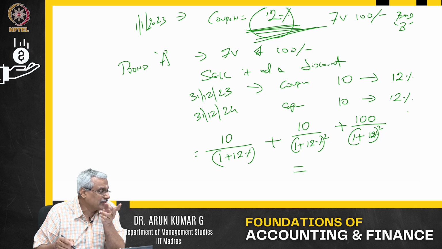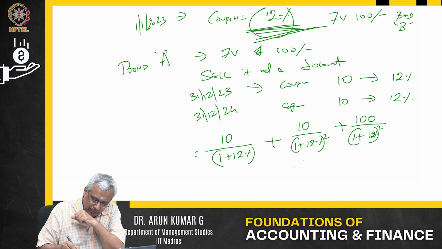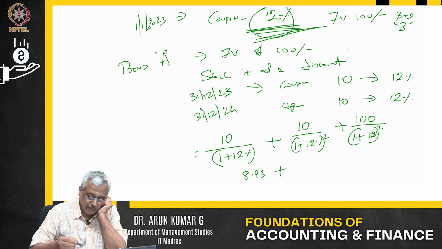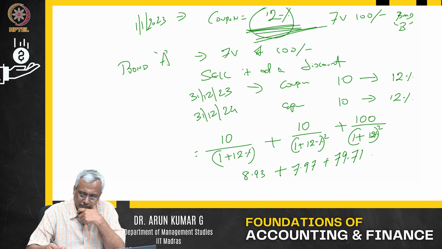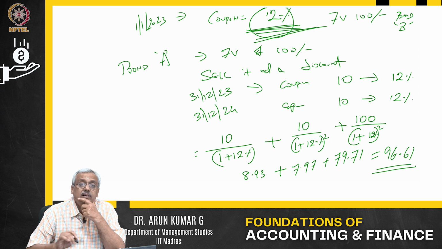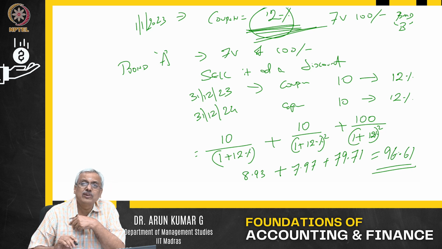If you basically do this, have you calculated, Suhail? Okay. So this is about 8.93 plus 7.97 plus 79.71, so that should be about 96 point something, 96.61. So I'll buy the bond at 96.61 so that the $10 I get will be equal to a 12% return.